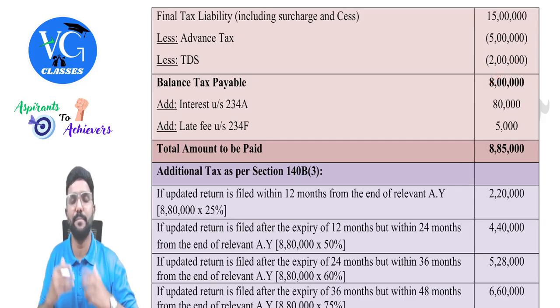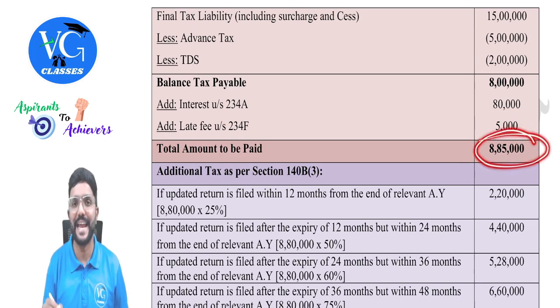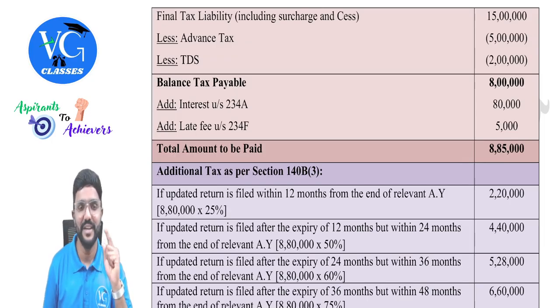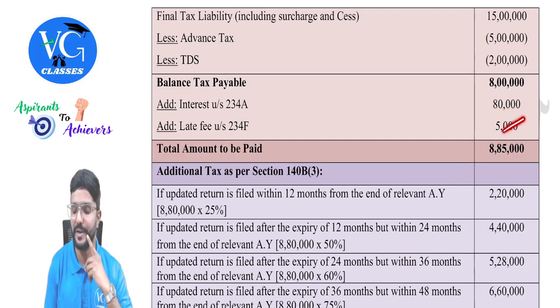Assume there is a delay in payment or delay in filing the returns, there is an interest of 80,000 under section 234A. And there is also a late fee of rupees 5,000. So now he is supposed to pay totally 8,85,000 plus additional tax. Additional tax of how much? Guys, please be careful. Additional tax percentage has to be applied on 8 lakh plus 80,000. That is 8 lakh 80,000. It will not be applied on 5,000.